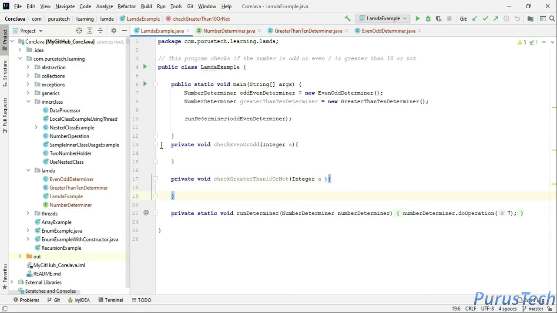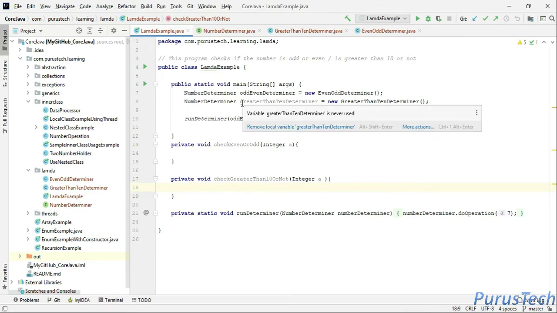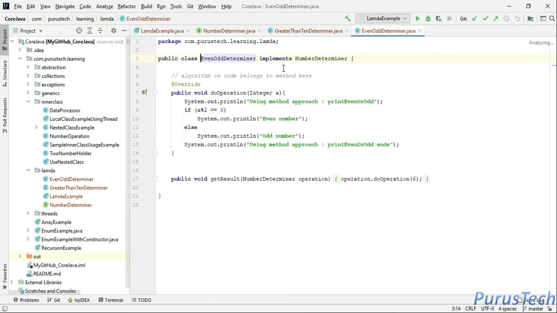Instead of doing all these things, what I have done from the start is take these two behaviors into one interface, so that these two behaviors are separated from each other by implementing two classes.